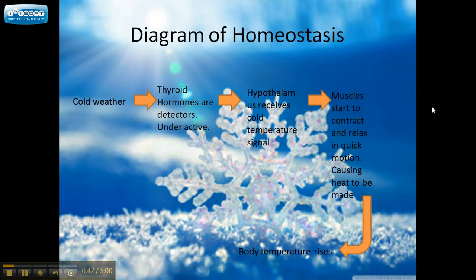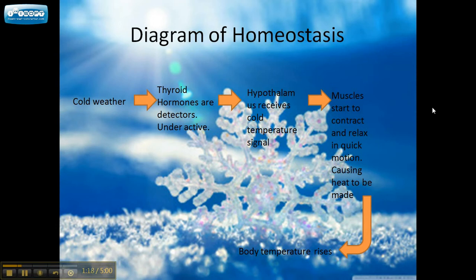Going back to the homeostasis diagram, when the body temperature of the owl decreases through disruptions such as weather from the external environment, the owl will receive this message through the thyroxines. Thyroxines are hormones in the body that detect temperature and also adjust the rate of metabolism. When the thyroid hormones are cold, they will be underactive. The underactive thyroxines will send a signal to the hypothalamus.